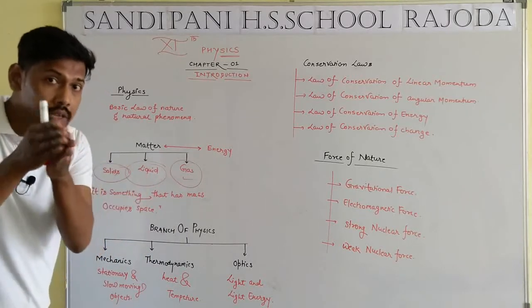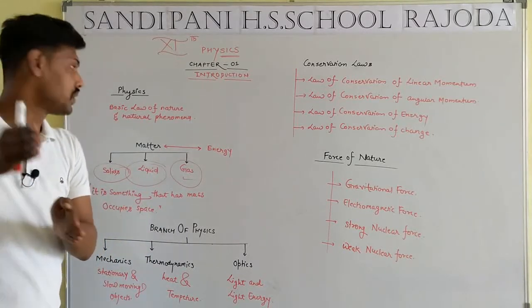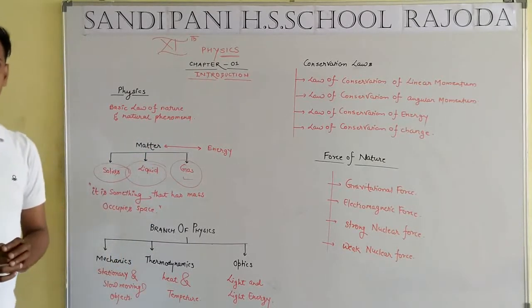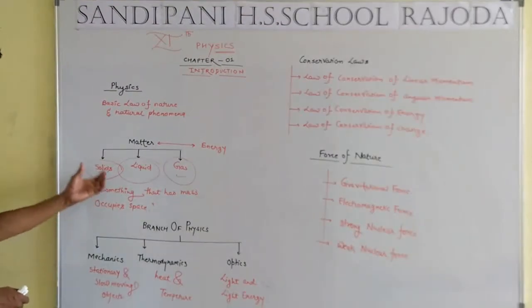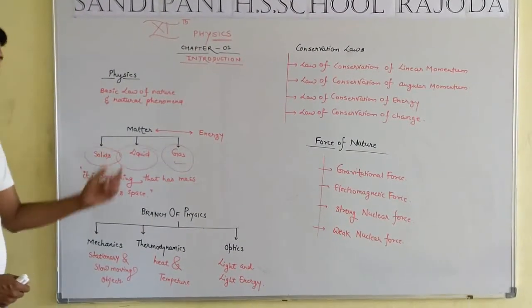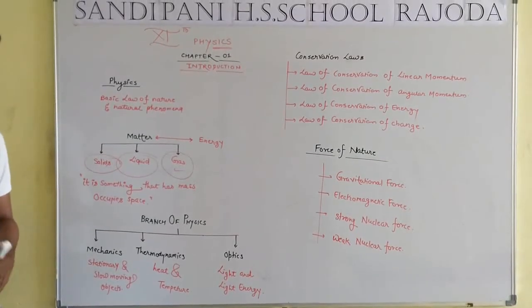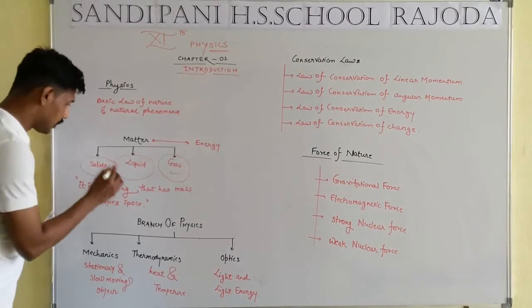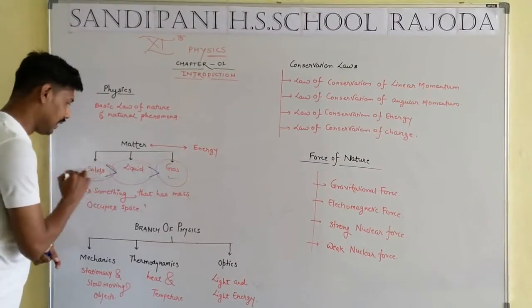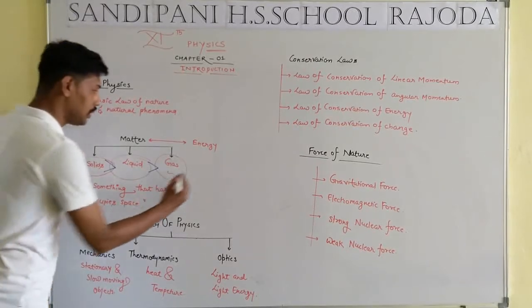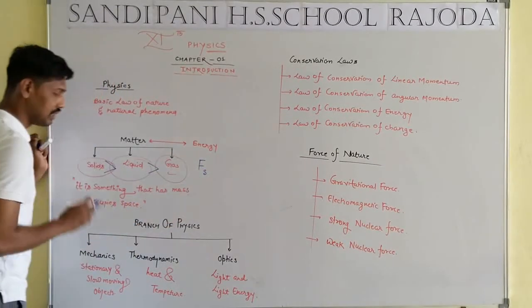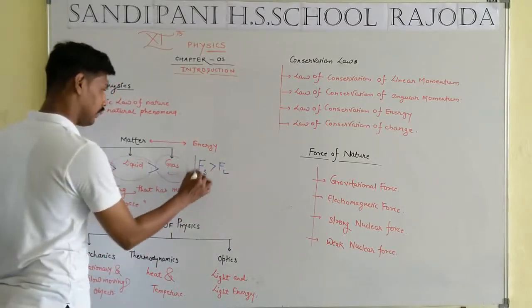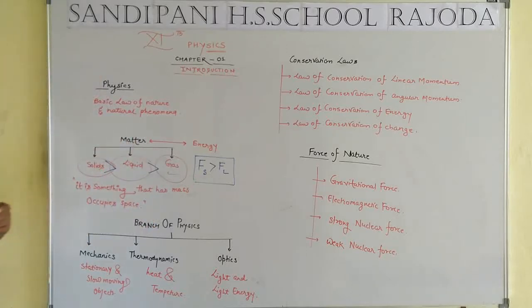When the particles consist of repulsion force, this type is known as gas. I think you understand about solid, liquid and gas. In solid and liquid, attraction force is applied, but in gas, repulsion force is applied. In the relation of solid, liquid, gas, the attraction force in solid is more as compared to the attraction force in liquid. In the case of gas, repulsion force.